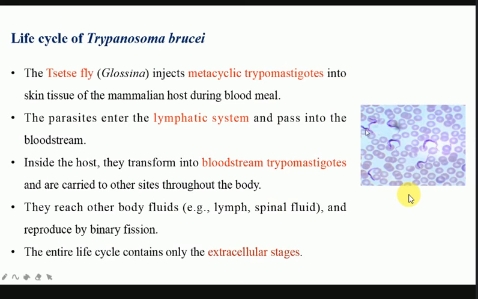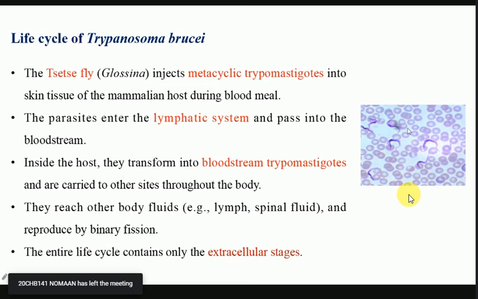All right. So you can look here. These are the RBCs, and these are the parasites, which are the trypanosomes. We will see the ultrastructure in the coming slides, and you can see they are not present inside the RBCs. Okay, so they are basically extracellular parasites.